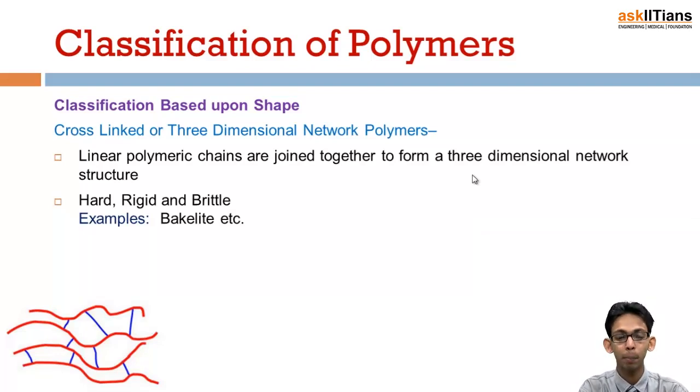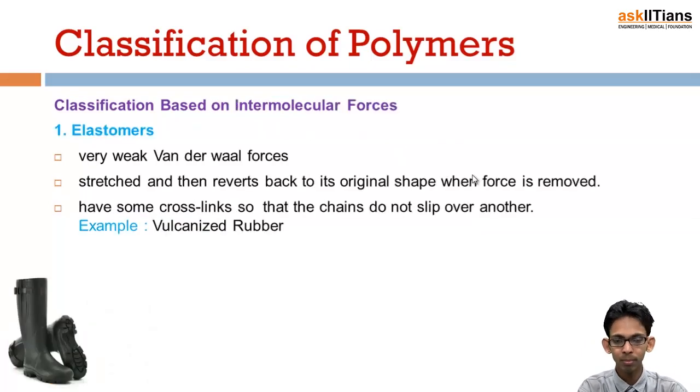And the example is bakelite, which is actually used to form electrical switches. Next, classification can also be done on the basis of intermolecular forces. Elastomers is the first class, in which there are very weak van der Waals forces, and elastomers means they can be stretched actually, like rubber.